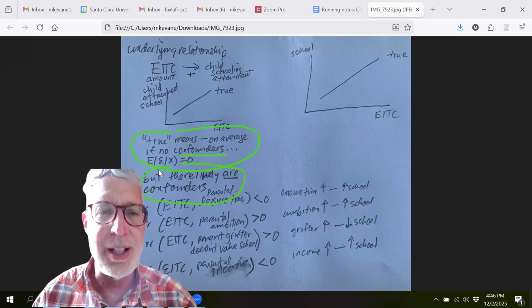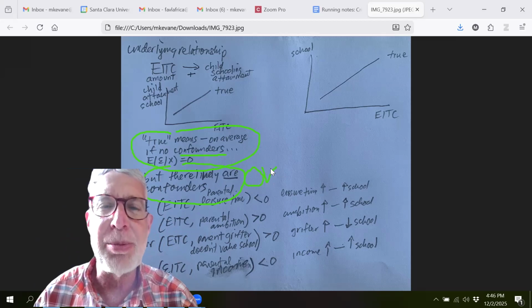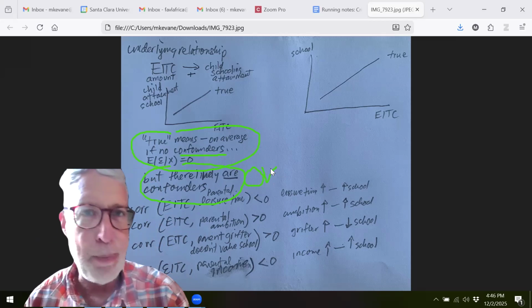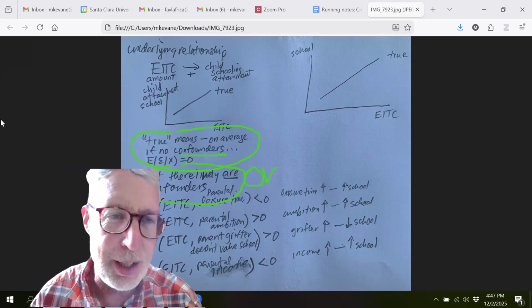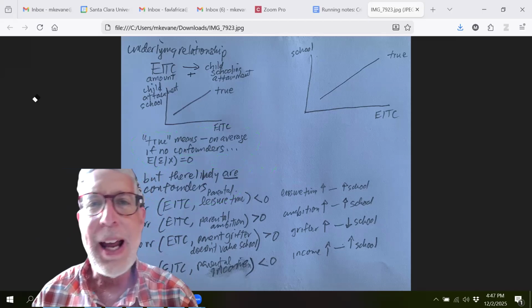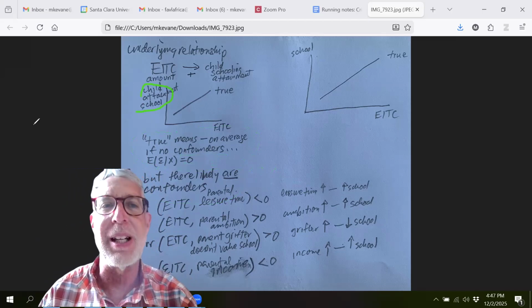A confounder is an omitted variable, an OV, that satisfies our two-part test. The two-part test is that it has to be correlated with the explanatory variable, the earned income tax credit, and also has to directly affect the outcome of child schooling attainment.